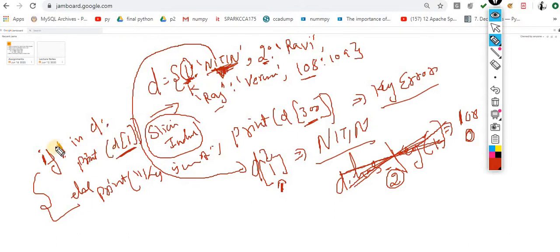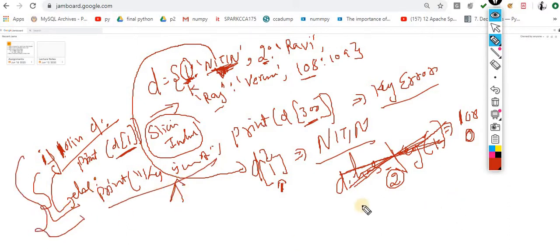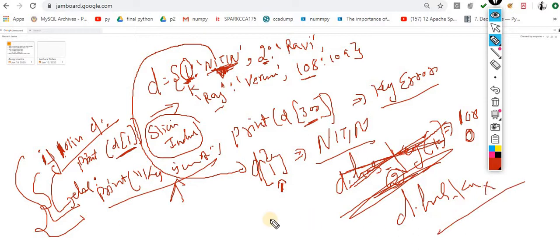Else, let's suppose I do 101 in D. Now this condition is false and you will get the else condition, and the else condition says this key is not available. This is the way inside Python 3, but if you are using Python 2, then the method is has_key, which is a deprecated method. This will not be available inside Python 3. Keep this point in mind.